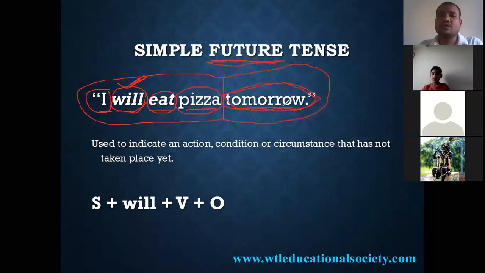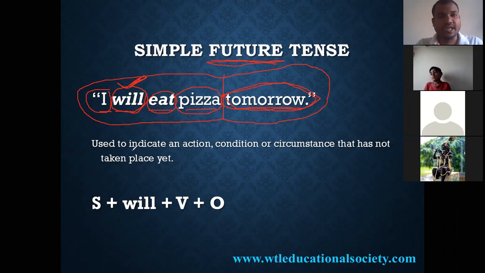If you don't know the correct time when you are going to eat, in that case, you can simply use I'll eat pizza. But if you want to mention the exact time, I'll eat pizza tomorrow. I'll eat pizza tomorrow morning. I'll eat pizza tomorrow afternoon. I'll eat pizza tomorrow night or next night, like that.